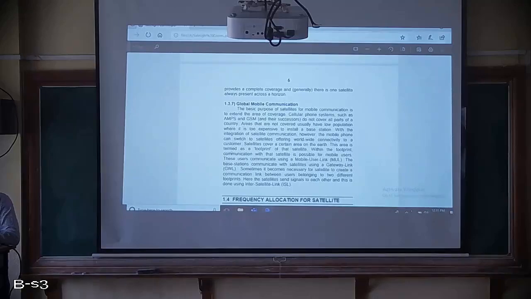Sometimes it becomes necessary for the satellite to create a communication link between users belonging to two different footprints. When there is a necessity, it will create the communication link between two users from two different footprints. That is also possible.